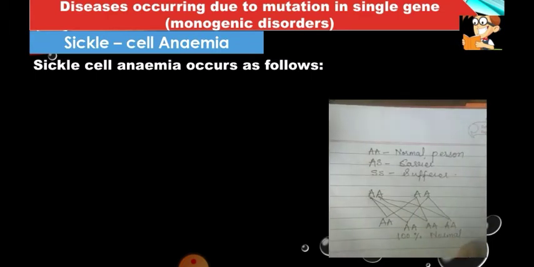So in this case, there is no chance for anyone to get the disease.